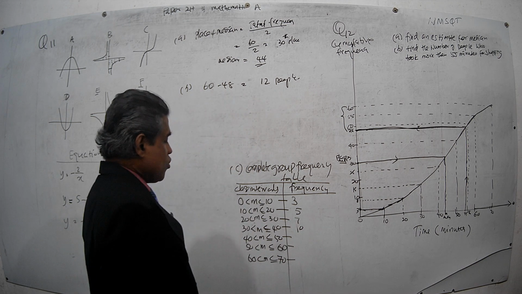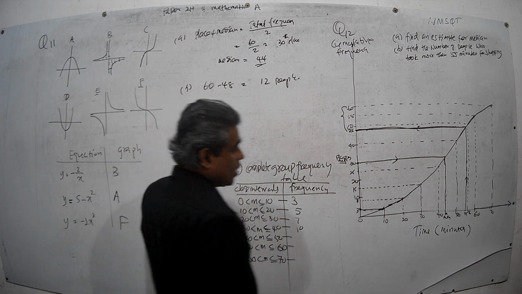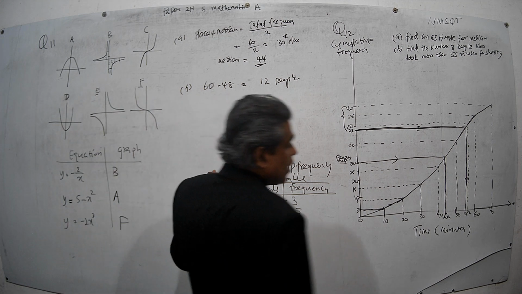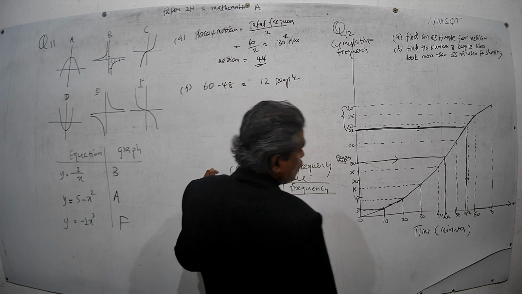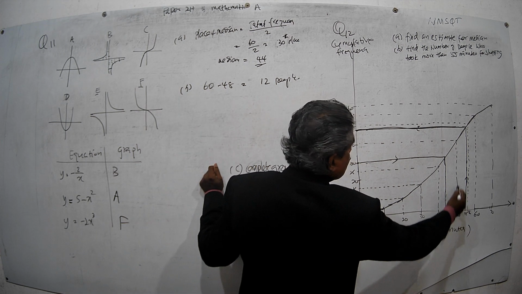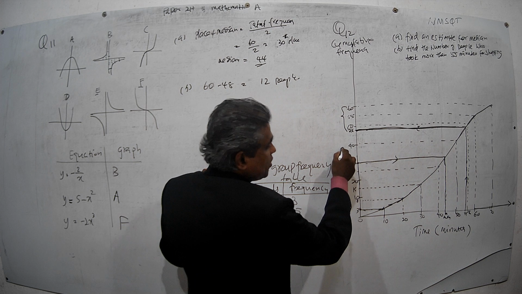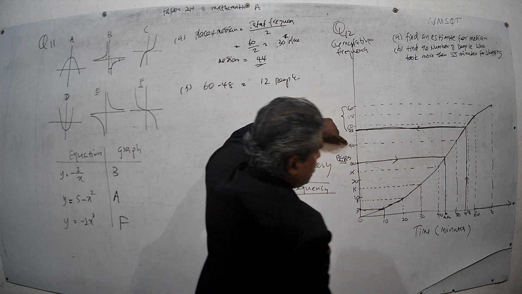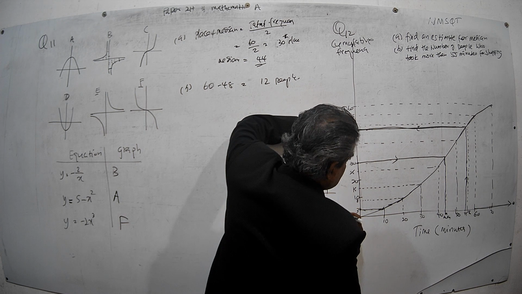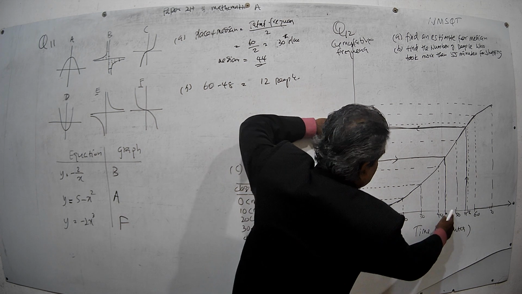Right. Then you want to get the frequency of 40 to 50. To get that, go to the cumulative frequency of 50, which is 40. This means all the frequencies from 0 to 50.